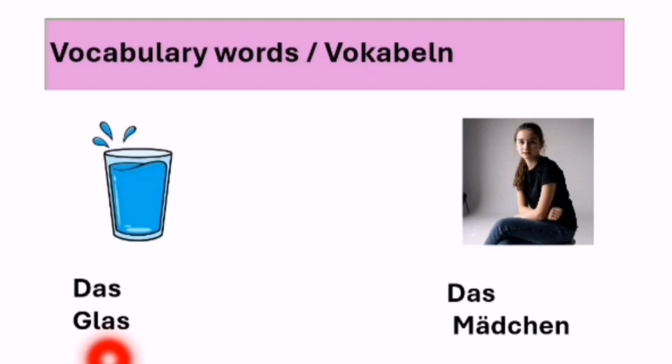You can't say simply "glass" in German. You have to put this article, okay? There are 3 articles we have learned in book number 1. You can watch the last lesson of book number 1, okay? Das Glas and das Mädchen.